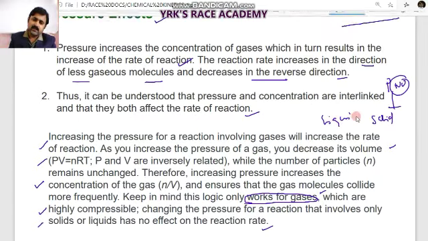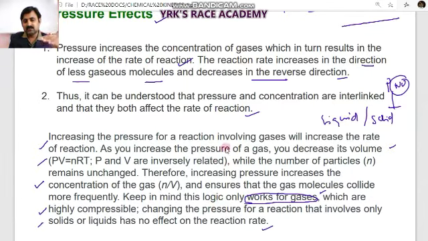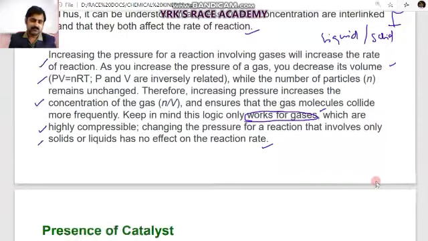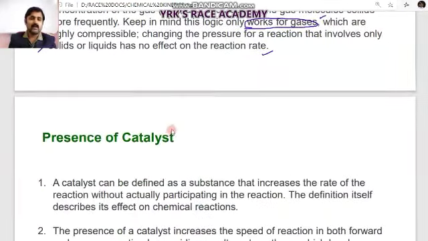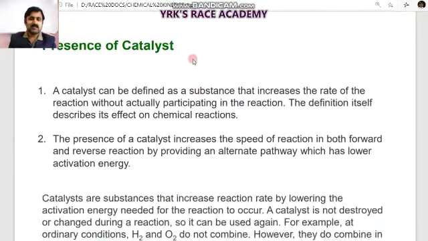Even if you take liquid, it is the same thing. Over liquids and solids, the pressure effect is very negligible. That's why pressure effects are studied for gaseous state reactions. Moving on to the next one, we have the presence of a catalyst.